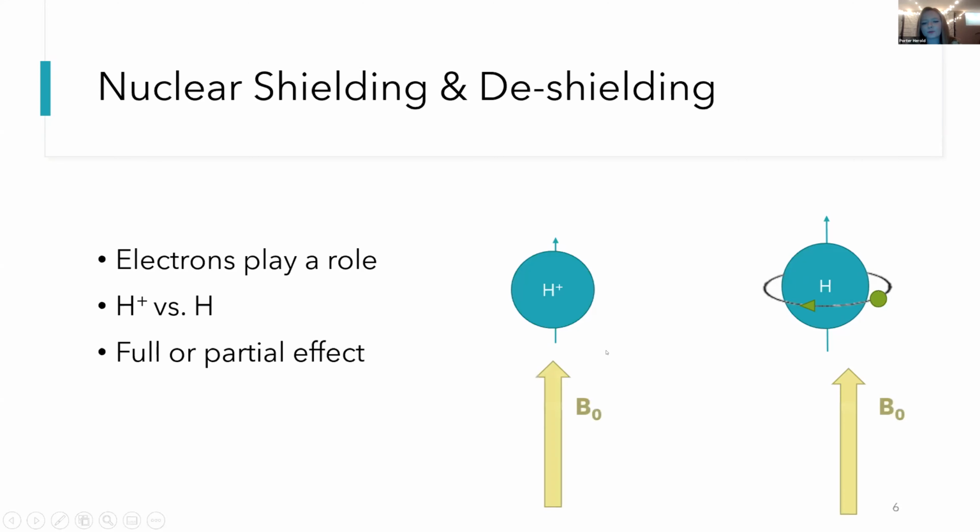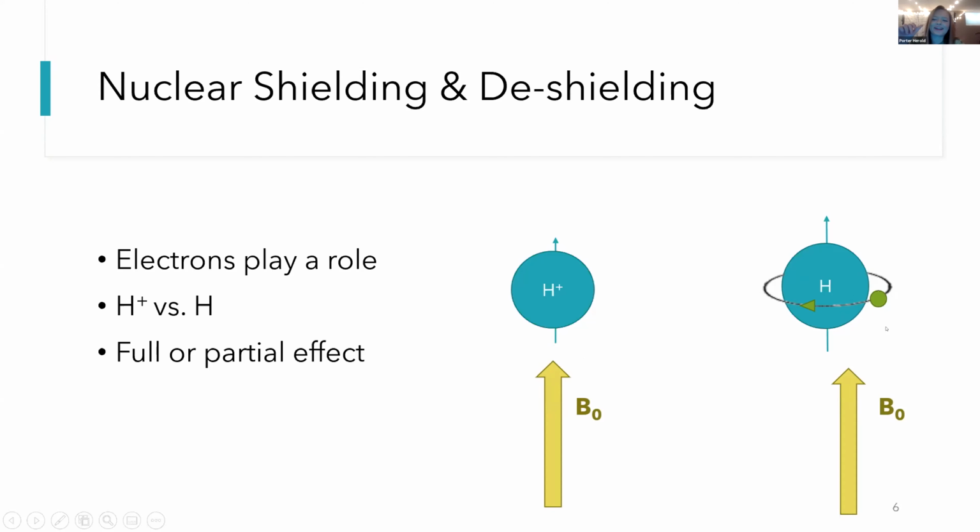And so let's imagine we apply a magnetic field, B0, to both of these. And on the left here, this proton is going to experience the full effect of B0. There's nothing stopping it from experiencing that. That's a pretty normal situation. But then over here, we have this electron, and it's moving. It's a moving charge. Therefore, it's going to generate a magnetic field.